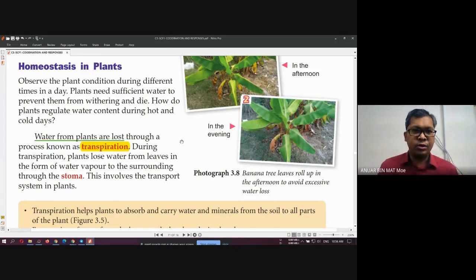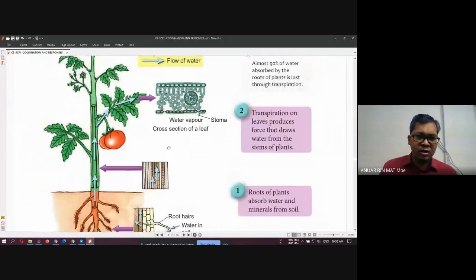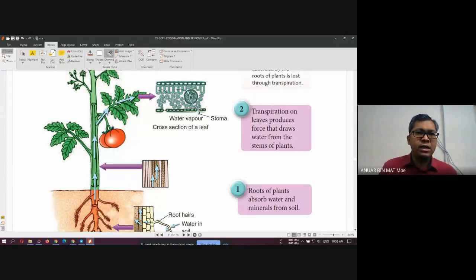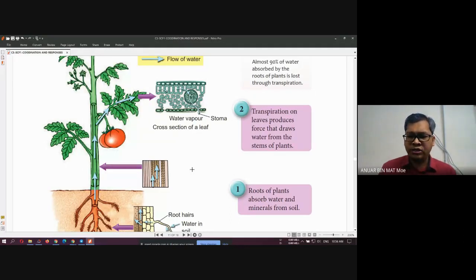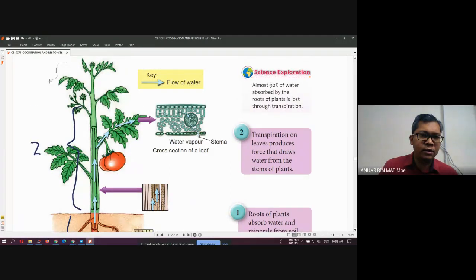Before we go through the transpiration process, you must remember the plant. If I show you the picture of a typical plant here, usually how many sections does a plant have? This one, section number 1, section number 2, and section number 3.